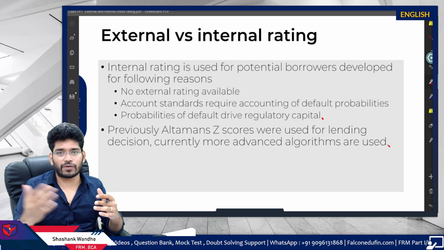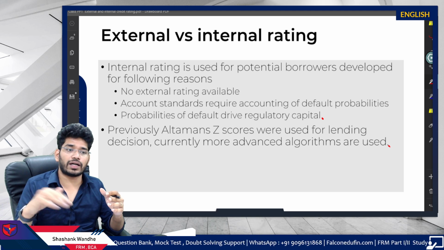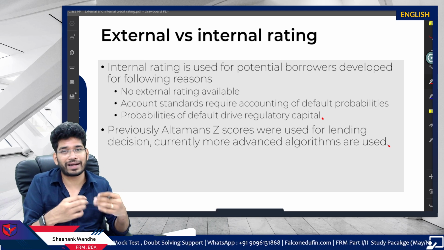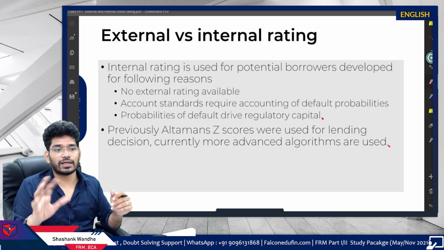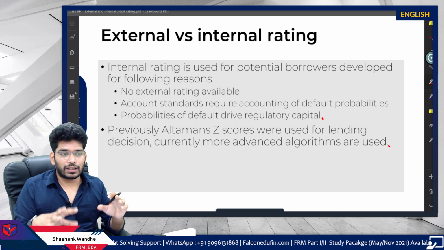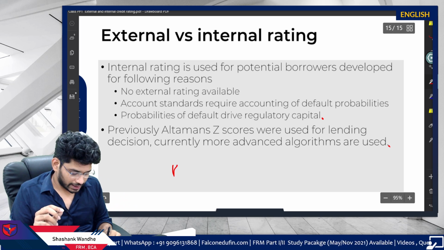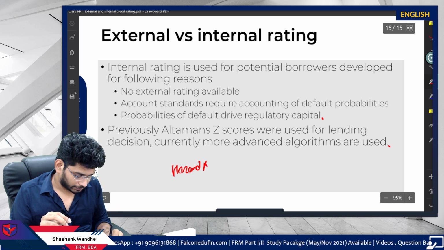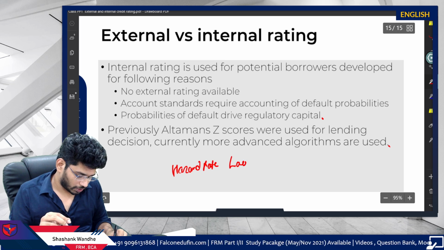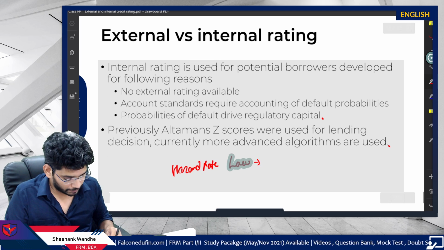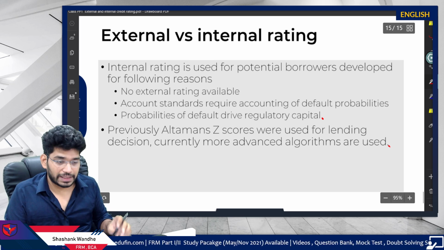Just remember the probability of default. What is the cumulative probability of default? What is the unconditional probability of default? The conditional probability of default. Then the transition matrix, the interpretation of the transition matrix, and some key points. That's it. And your testing will more likely be done on the hazard rate, and there is a low chance of some basic theoretical question. It should be an easy question.